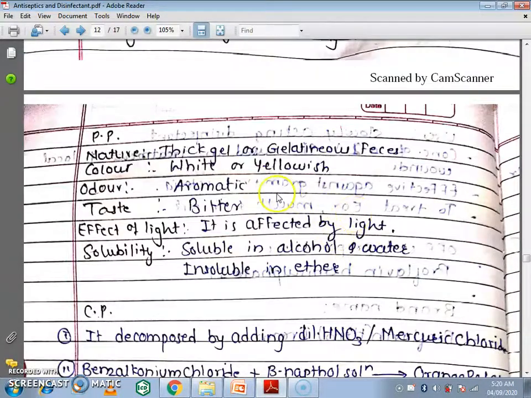Next we will see the nature. It is a thick gel or gelatinous compound. Color is white or yellowish. Odor is aromatic. Taste is bitter. Effect of light: it is affected by light. Next one is solubility. Soluble in alcohol and water and insoluble in ether. These are some physical properties of benzalkonium chloride.